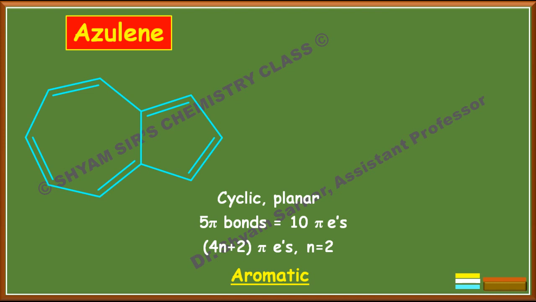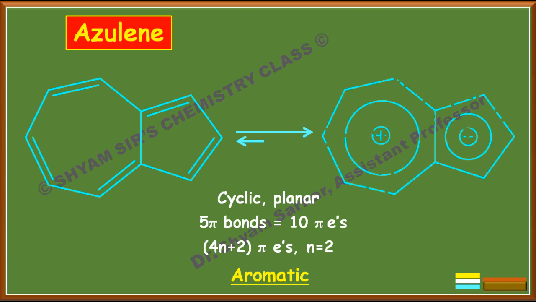Here I should add one more point, because in exams the question comes whether it has dipole moment or not. If you see this structure, azulene exists in this dipolar form: a 7-member ring with positive charge and a 5-member ring with negative charge, and this is much more stable compared to the ring structure. This is why it has a very high dipole moment. So you should remember this point. If the question comes in the exam, you can easily say this has a higher dipole moment.